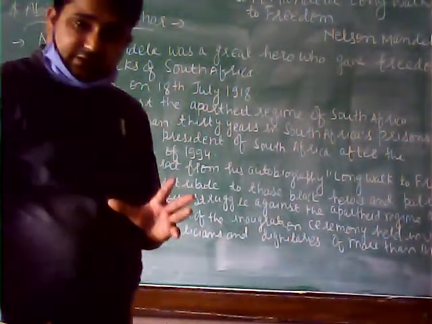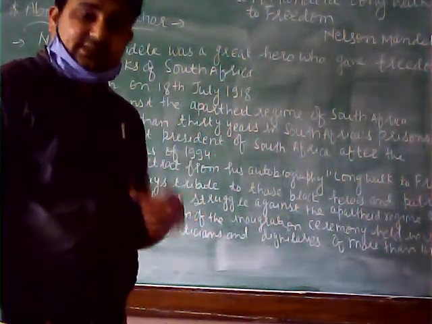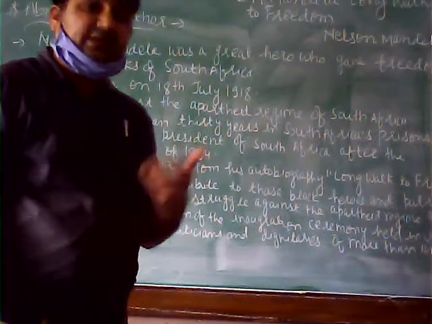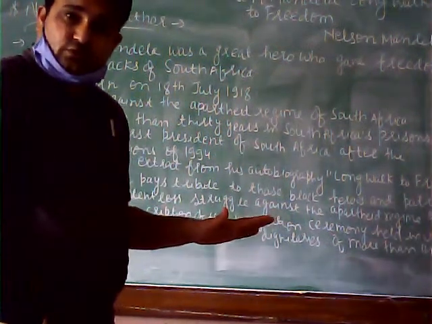Here we find a description of the inauguration ceremony held in the Union Building. The particular lesson is a description of the inauguration ceremony, just after freedom, when the new government came into being. There was no more British rule now.